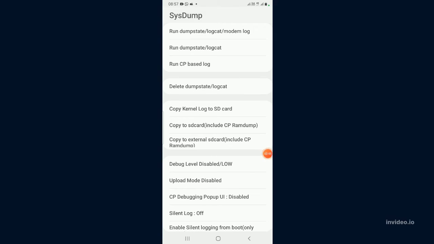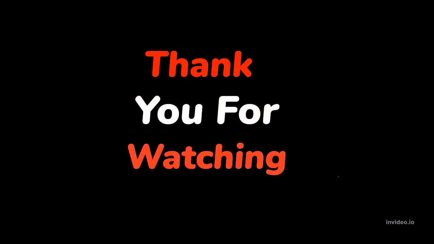So now let's go to the second method. Open your dial pad, then type this number: star hash 9900 and again hash. After you type it, it will say dump. You should just click delete dump state, like this, and the dump result shows delete success. So this also helps to clean the storage.